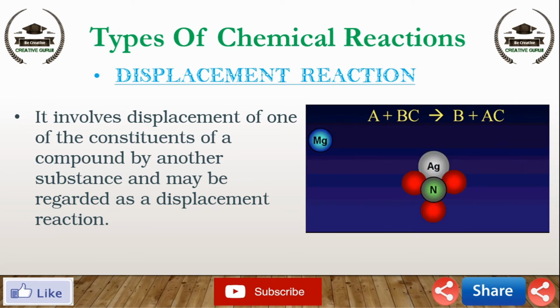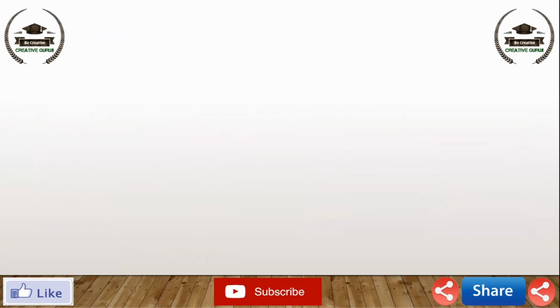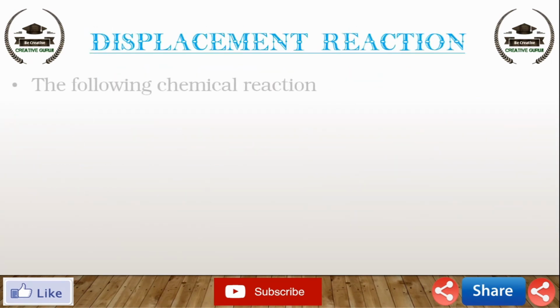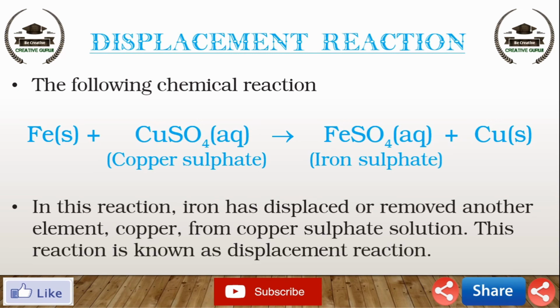Such reactions may be represented by the equation A plus BC gives B plus AC. The following chemical reaction: Fe plus CuSO4 gives FeSO4 plus Cu. In this reaction, iron has displaced or removed another element, copper, from copper sulfate solution. This reaction is known as a displacement reaction.